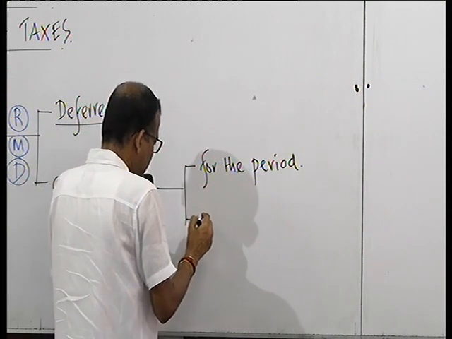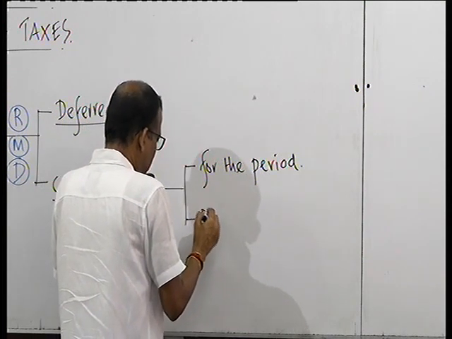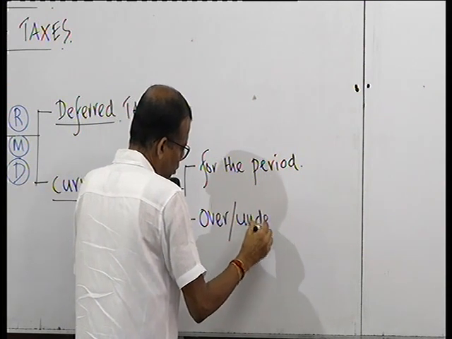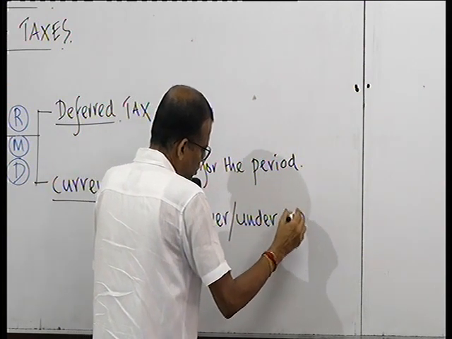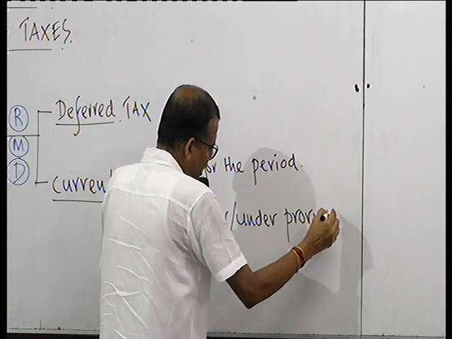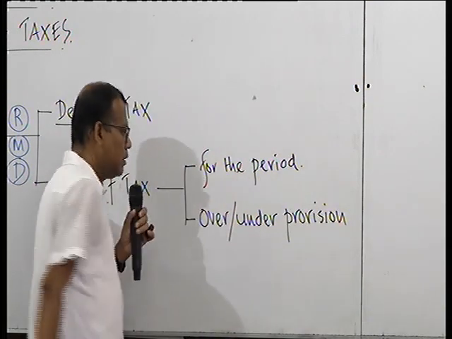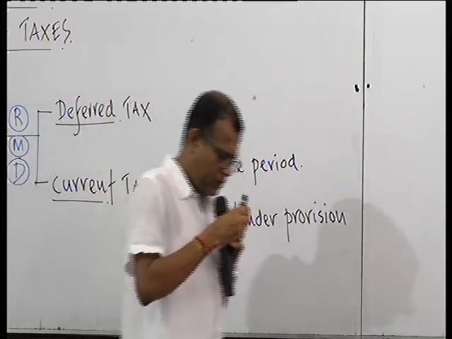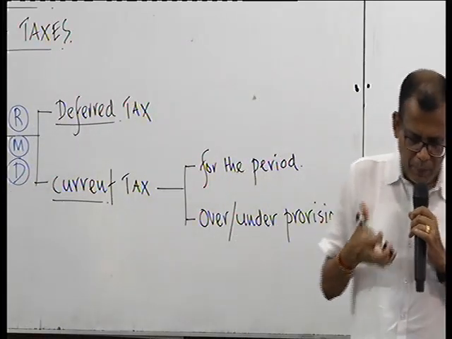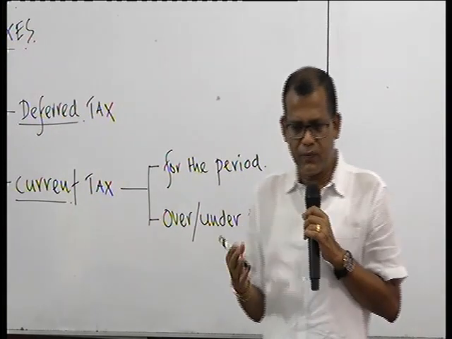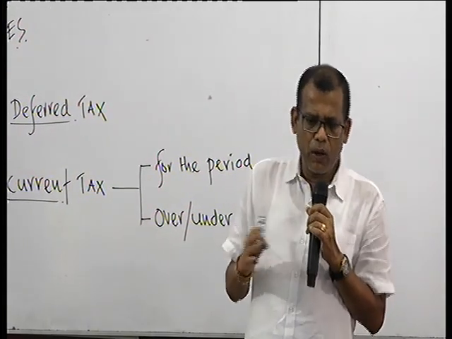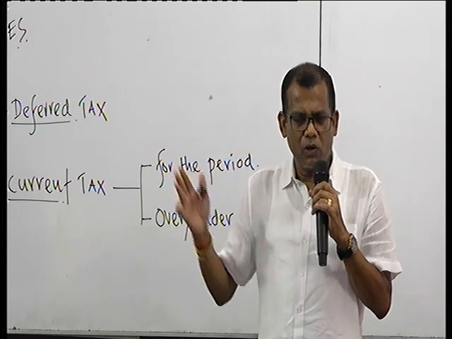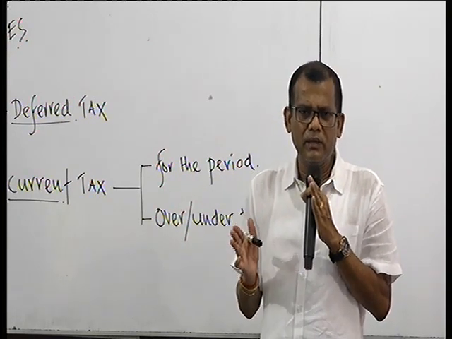So for that reason I can say over or under provision of last year tax. What will appear in the P&L is the tax charge for the current year and the over or under provision relating to last year's provisions, which all come as part of the current year tax adjustment.